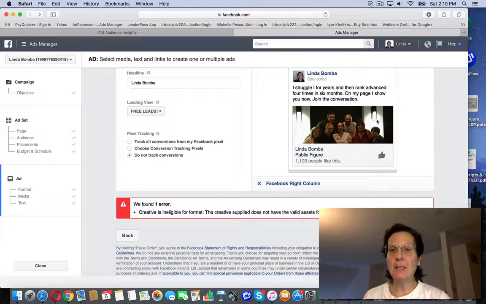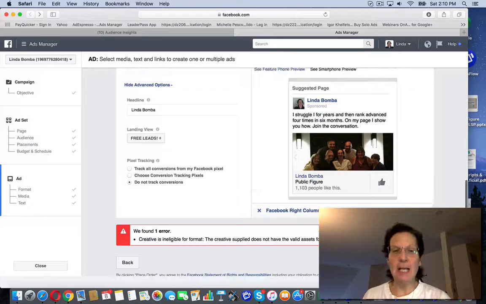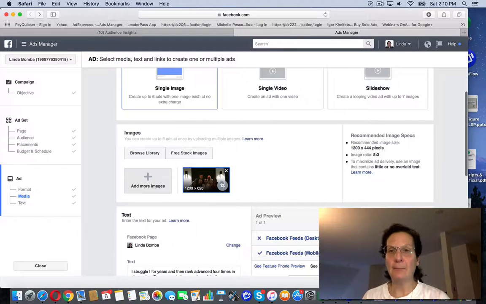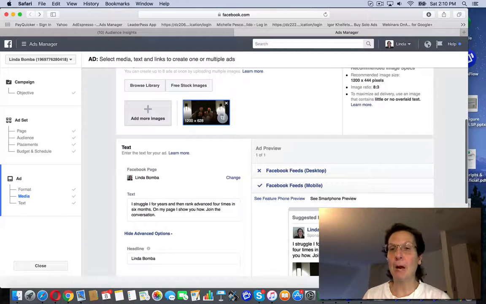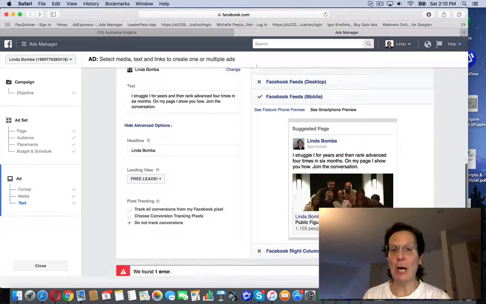And now this image, I'm going to have to go back, and I use a tool called Canva. It's not the right size. It's got to be 1200 by 444 pixels. In Canva, if you have any images, you should load them up in there. There's a template for ads that you can get it right to 1200 by 444 pixels. Download it on your desktop, and you shouldn't have a problem with Facebook approving your ad.